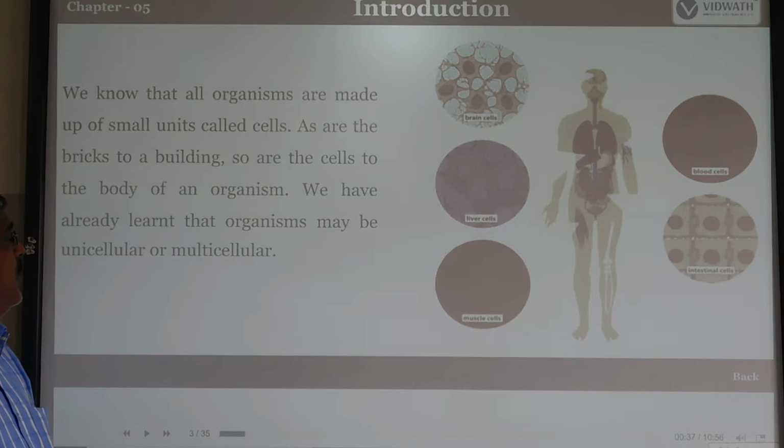We have already learned that an organism may be unicellular or multicellular. Unicellular means those made up of a single cell, so we call them unicellular. Those made up of two or more cells we call multicellular organisms.